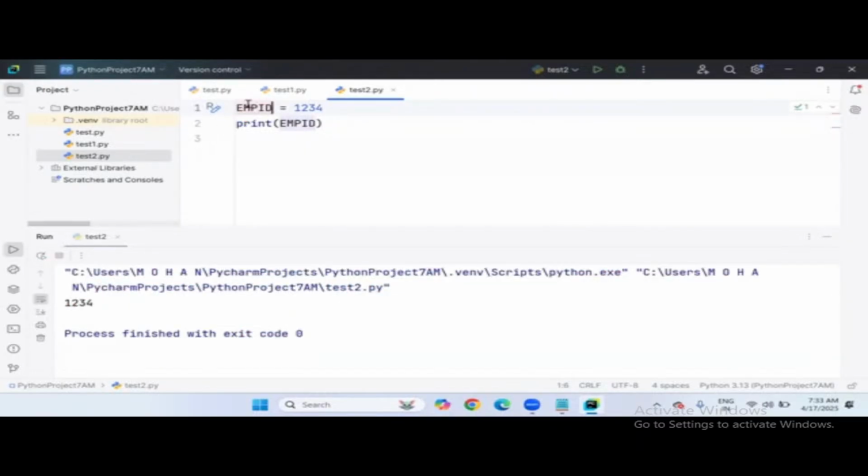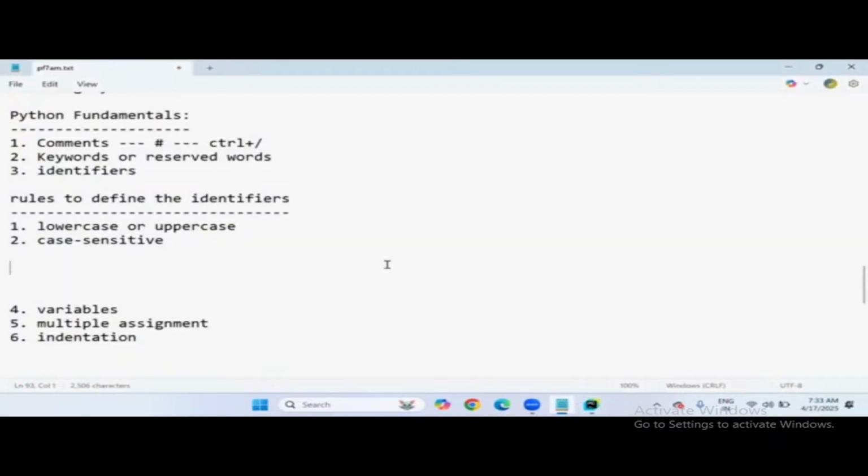In case you define the capital letter name, that's okay, fine. But I'm saying don't unnecessarily use capital case names. Why, sir? It's working well, no? Yes. But the problem is, in the Python language, whenever the programmer defines any name in capital letters, that indicates that you are defining constants. Constant means what? According to other languages like Java, .NET, C++, they have a const keyword. const a equals 100 means they cannot change the value. It's a constant, fixed value. If I remove the const keyword, they can change the value at any point of time.